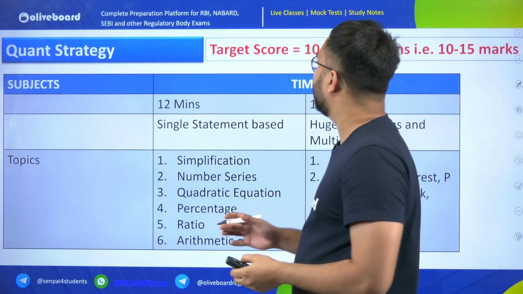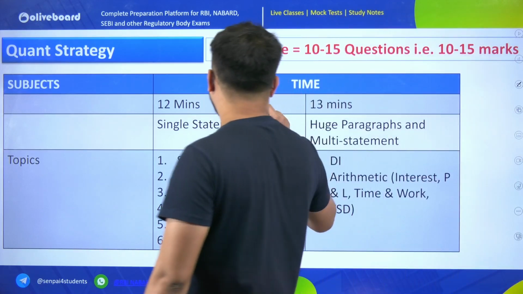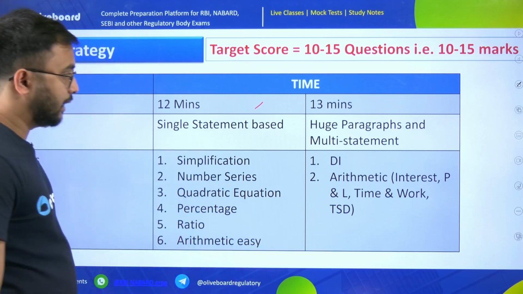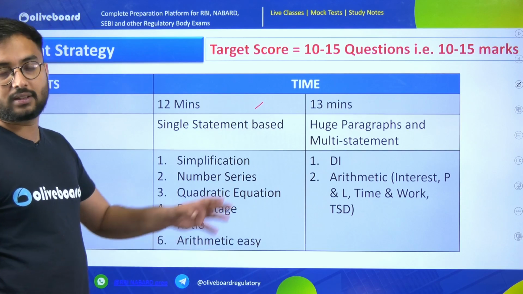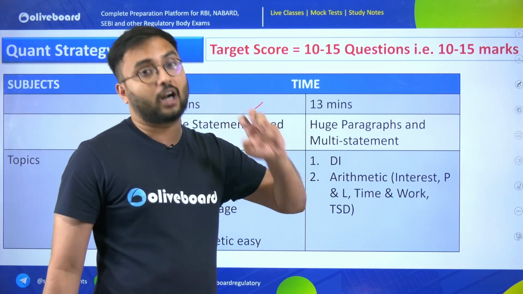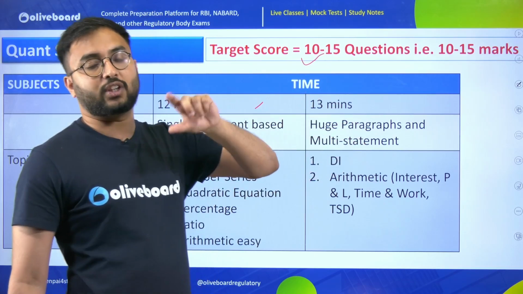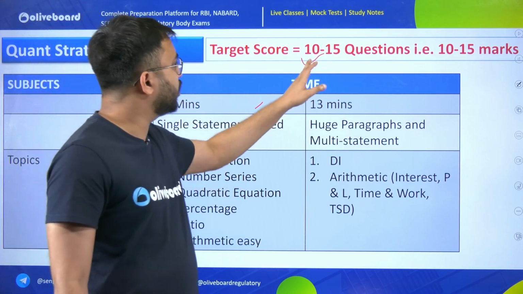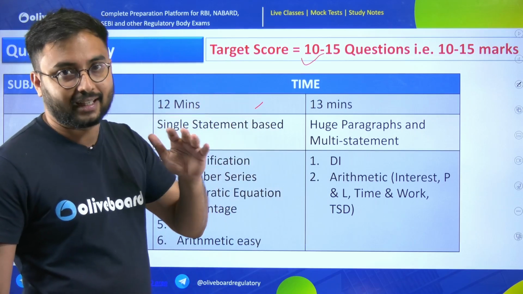So try to understand, how many minutes do we have? Yes, 25 minutes in Quant, with 30 questions for your Quant, and your target is, as I told you, inflated. Why are we inflating the target? To attempt more questions. Here sectional timing is there, so you should target 10 to 15 questions if your accuracy is not that great.